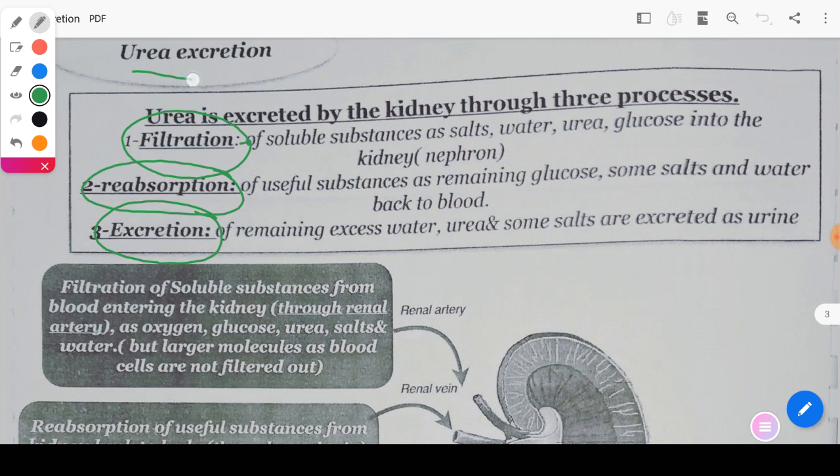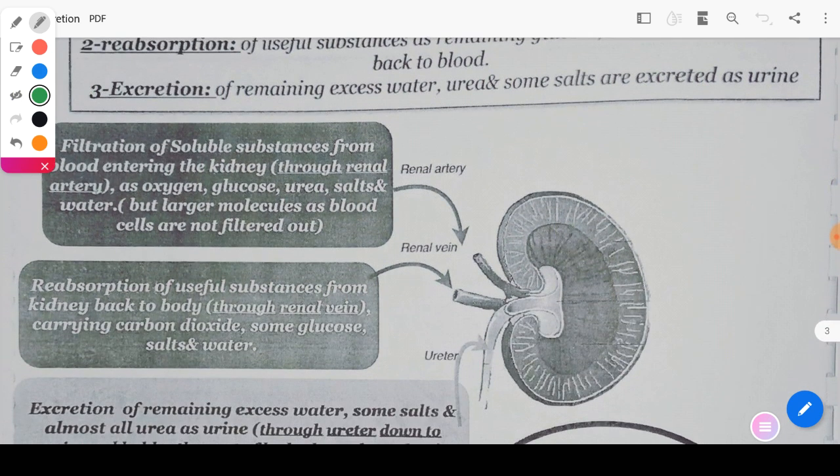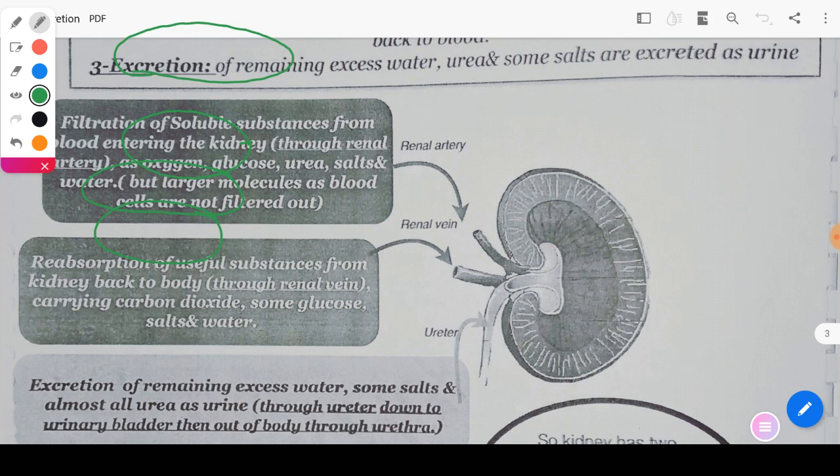All of this urea excretion occurs inside the two kidneys. Firstly, about the renal artery. The renal artery comes from the aorta, from the heart, carrying different materials to the kidney. This blood contains glucose, urea, salts, oxygen, and it will enter the two kidneys.